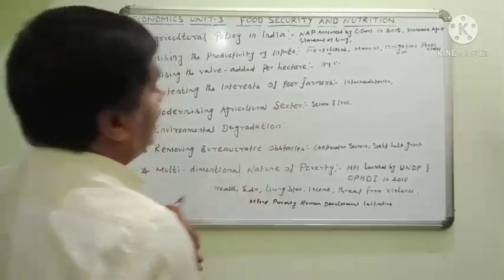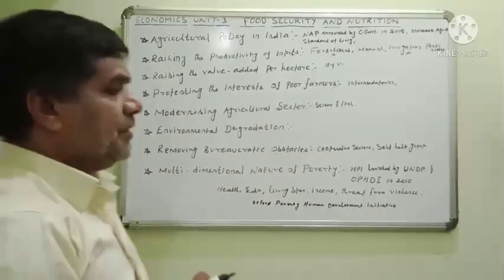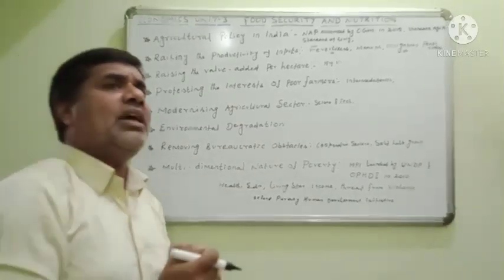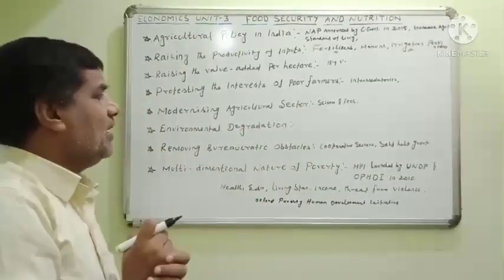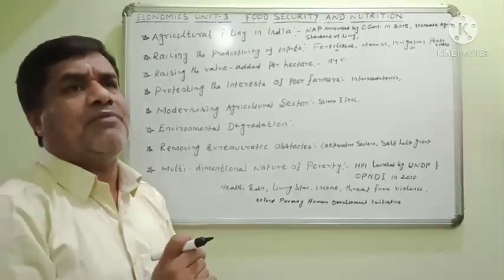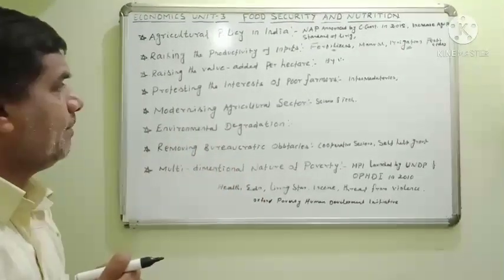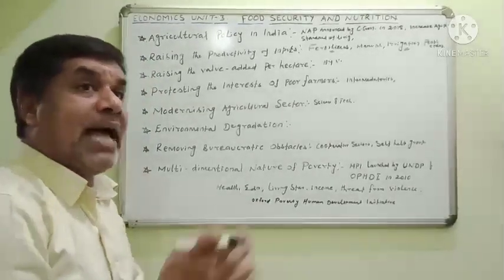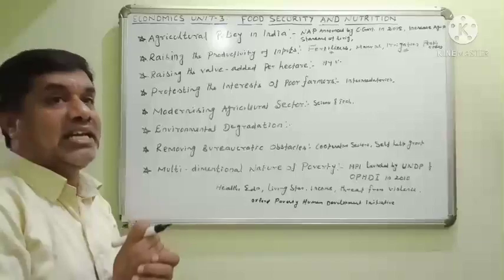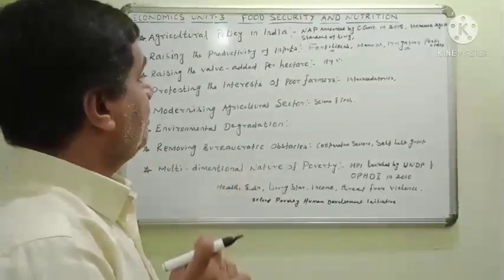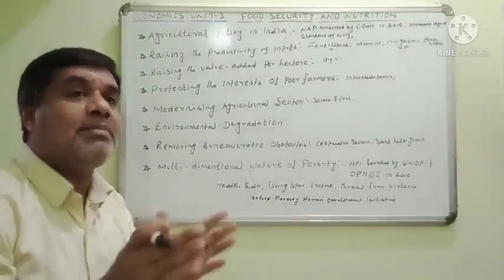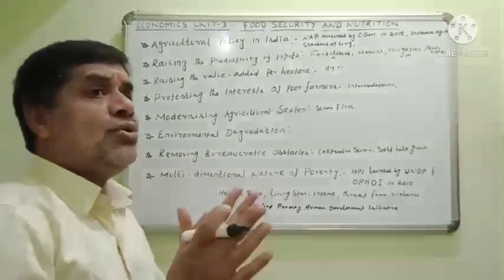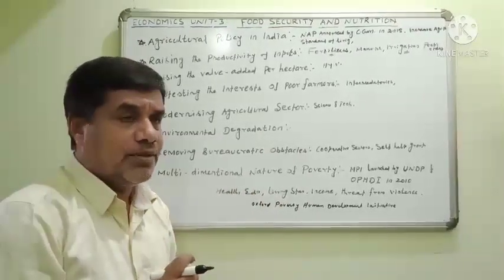Modernizing the agricultural sector. After independence, traditional agriculture methods were used by the farmers. Traditional agriculture method. During that time, only manual laborers were involved in agriculture. Manual labor. All the goods and services were man-made goods. There was no technological development during that time.